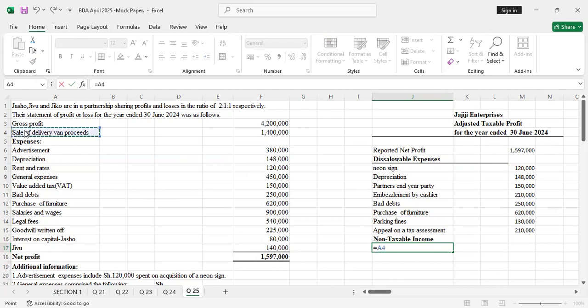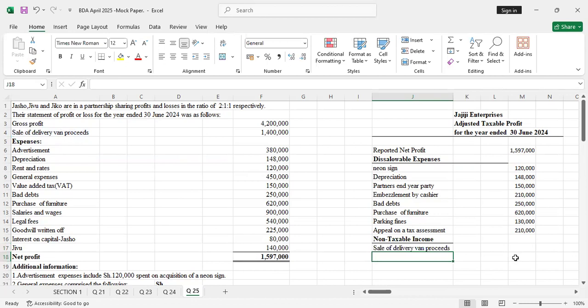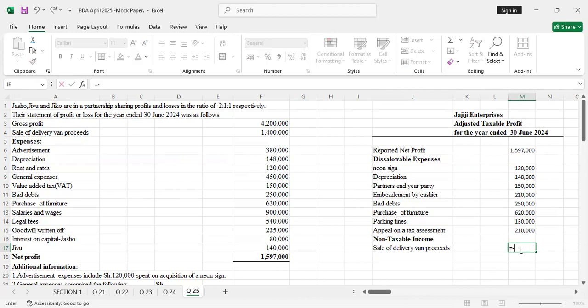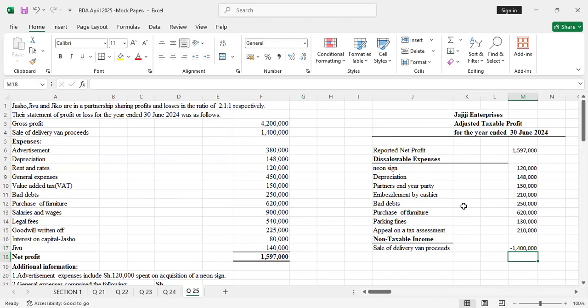You'll subtract that sale of delivery van. The reason we subtract it is that it's a sale of an asset. So I'll put it as a negative, with that amount of 1.4.